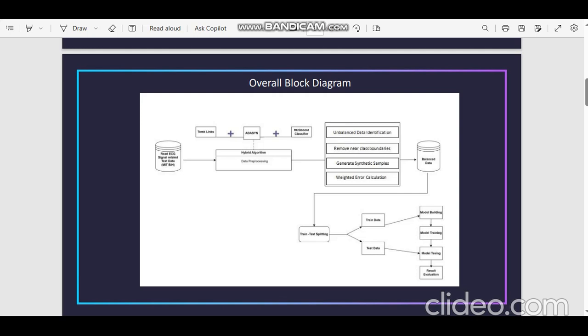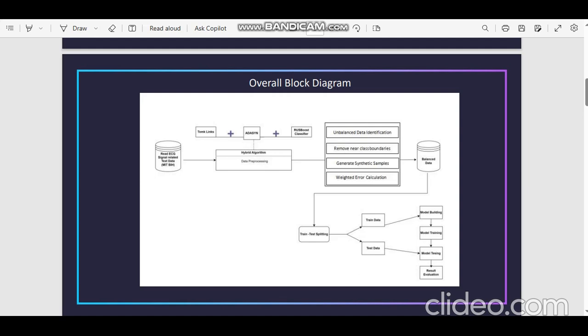from here we can remove the near class boundaries, and we can generate the synthetic samples, and we can calculate the error. That means the weighted error. After that, the balanced data will be given to the train and test splitting section. As a result, we will get two kinds of data. The first one is train data and the second one is test data. After that, we can create the model building, and finally we can evaluate the result.